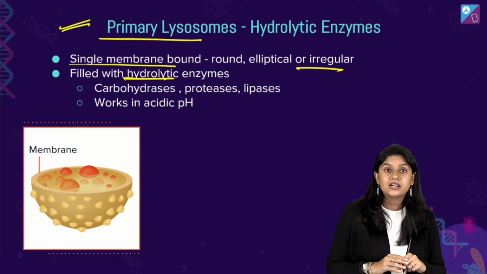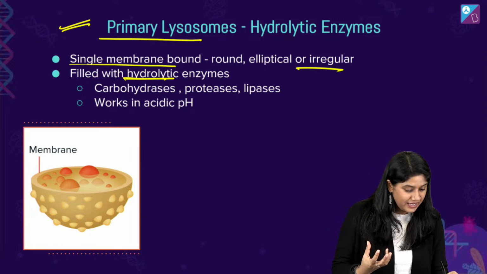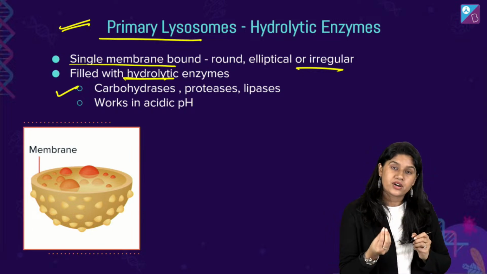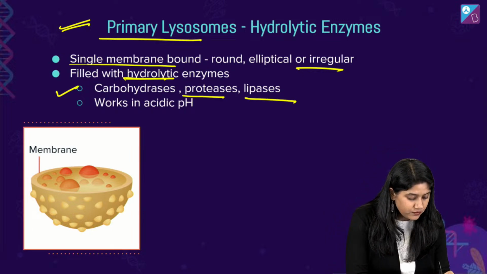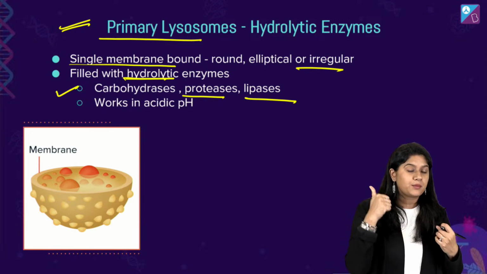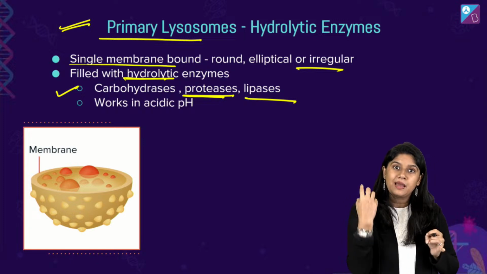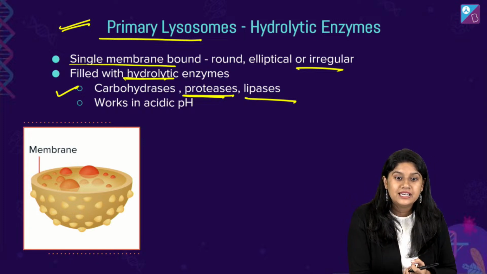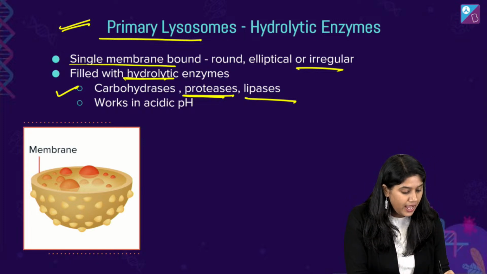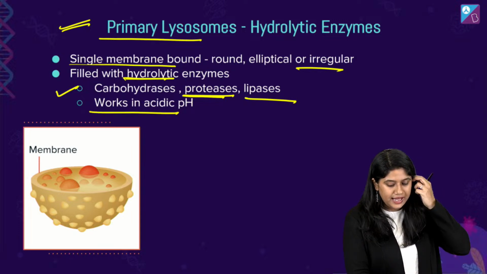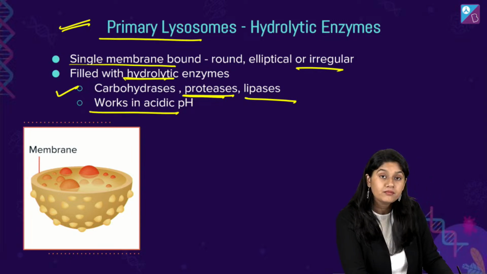These enzymes are really very strong, like carbohydrase, protease, lipase. They will be digesting the carbohydrate. Protease will be digesting the protein. Lipase will be helping the digestion of lipids, right? And of course, they work in highly acidic conditions, right?